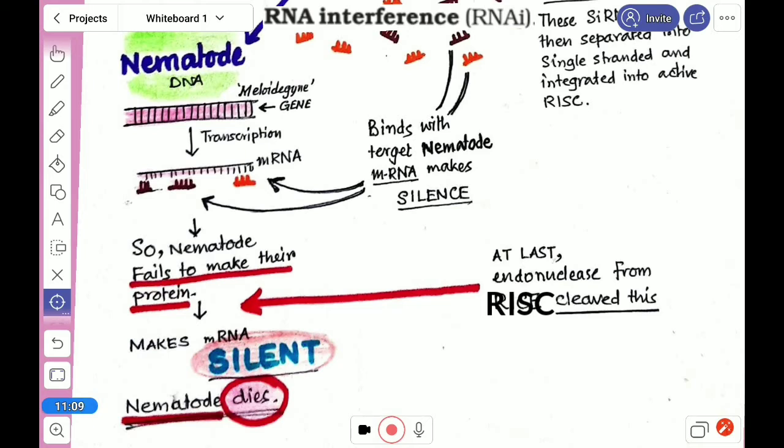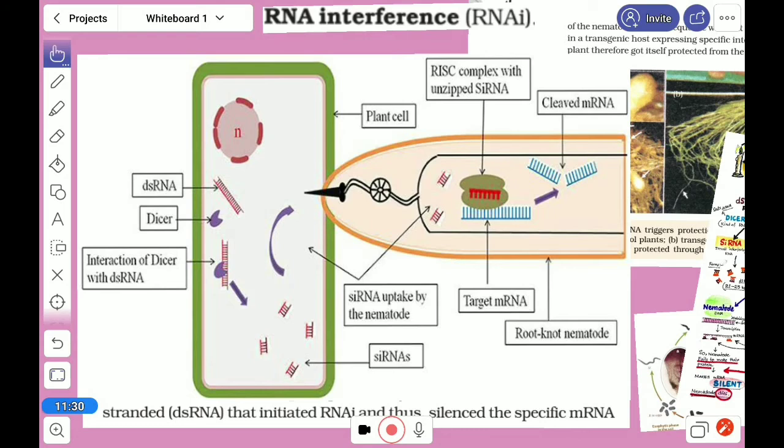So this is the method, that in this way we are using interfering RNA to stop other mRNAs, and to stop the activity of the pest. Alright. It can be something like that.